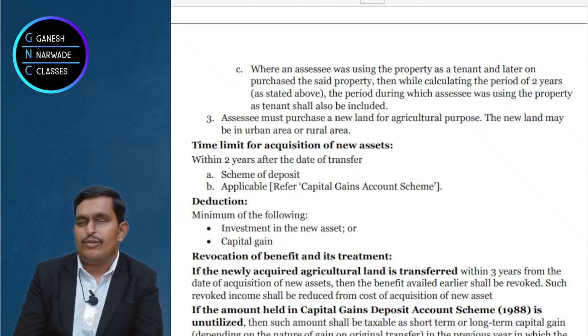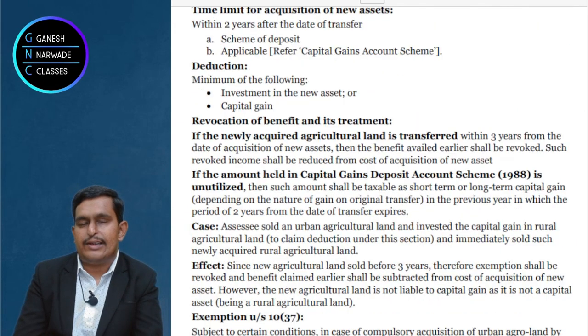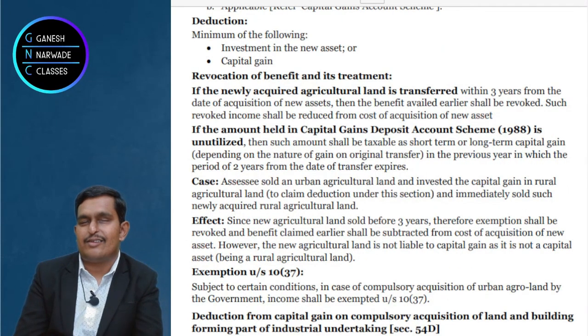Okay. Now with this, I feel we'll wind up this lecture, and in the next lecture we'll discuss section 54D, 54E, 54EE, 54F, all those things we'll be discussing.